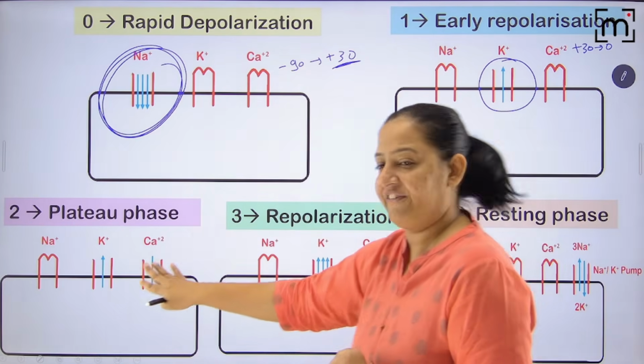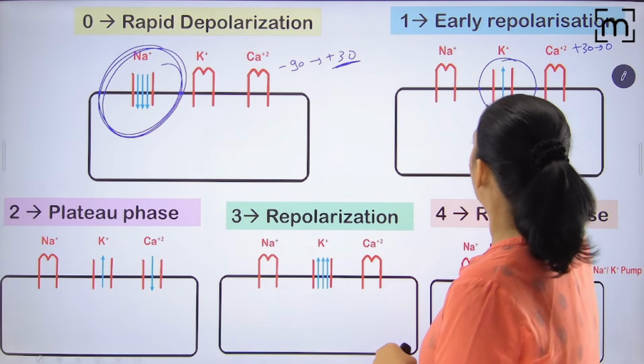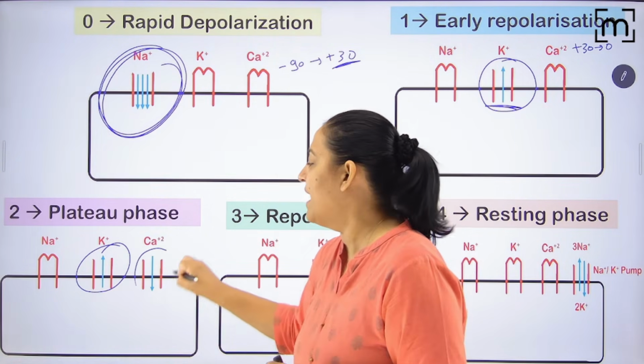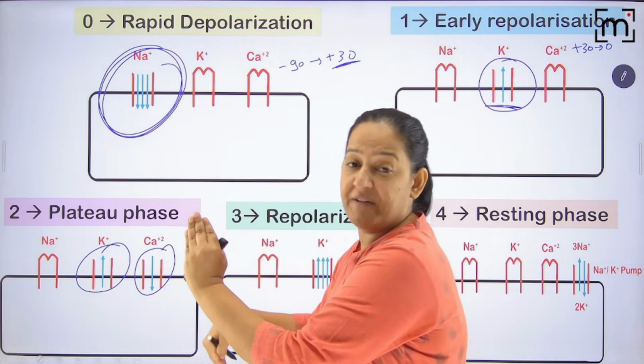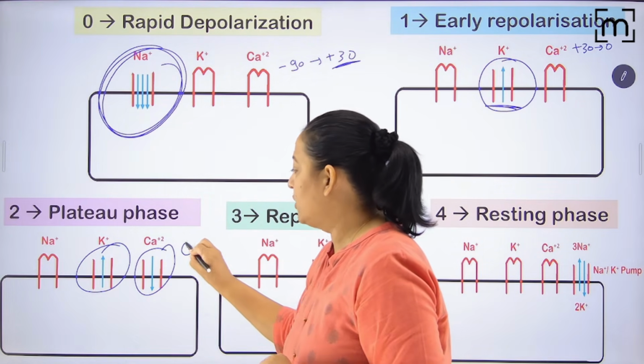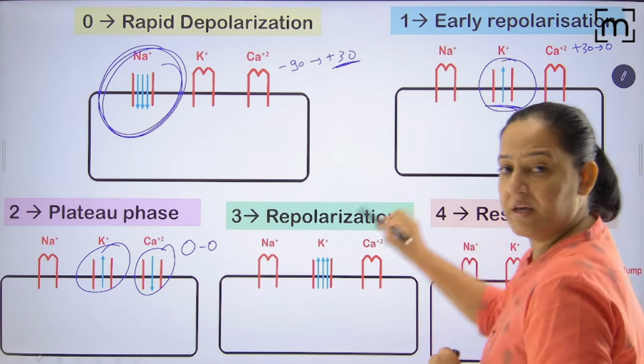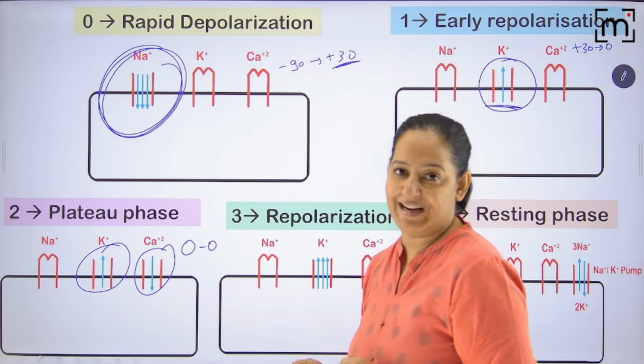Now coming on phase 2. The potassium is still open, but calcium will also open. And the potassium efflux and calcium influx balance each other. So here the potential is maintained at 0 for long. Here it is +30 to 0, here it is 0 to 0. It's the plateau phase, maintained for long.